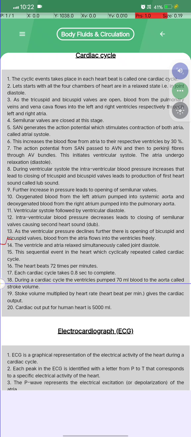Okay, and during a cardiac cycle, the ventricle pumps 70 ml of blood to the aorta, called stroke volume.